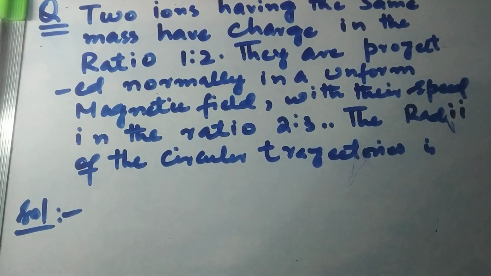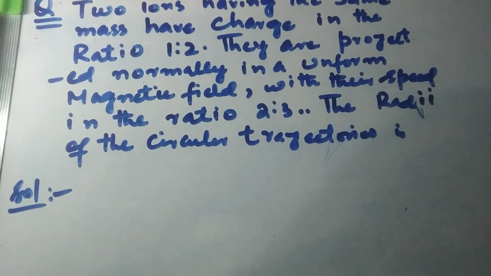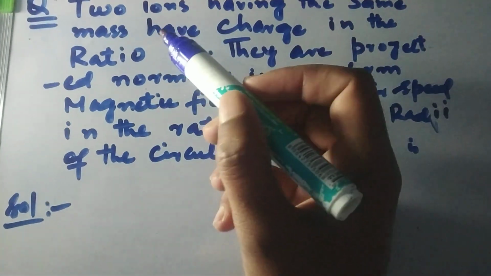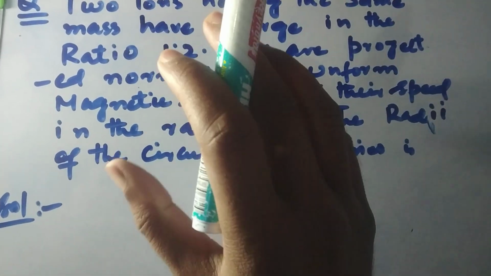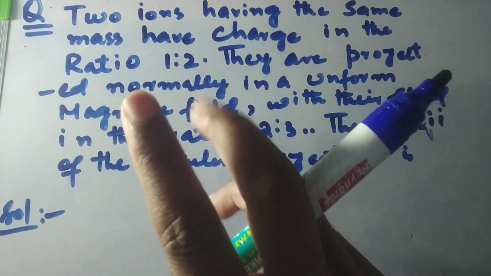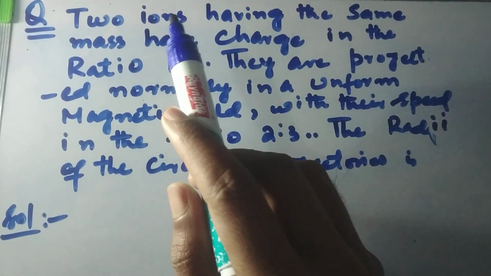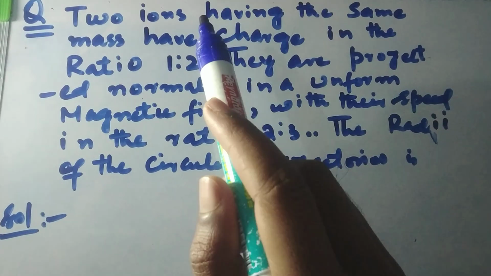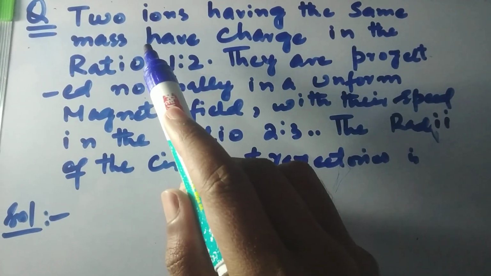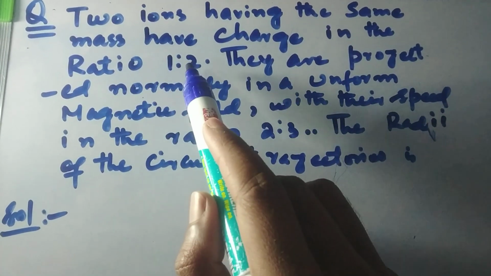Firstly, I want to help you understand how to deal with this question. We have two ions, which means two charges having the same mass. The ratio of the charges is 1:2.